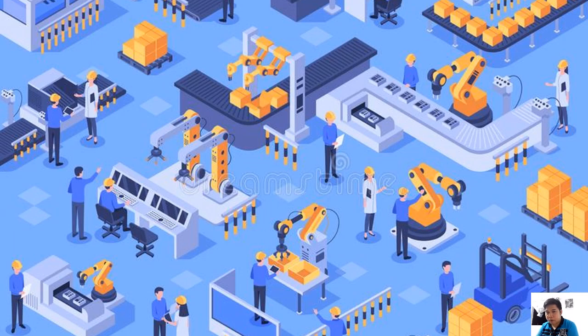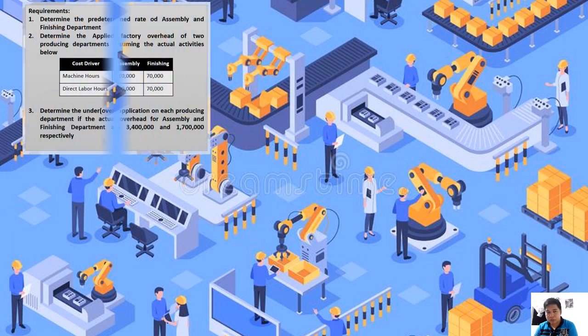Okay, so to answer the requirement number 2 and number 3, ito po yun. So number 2, the question is to determine the applied factory overhead of two producing departments assuming the actual activities below. So ang assembly daw nakapag-incur ng machine hours totaling to 110,000 machine hours, and sa finishing meron tayong 70,000 machine hours. For the assembly, under direct labor hours, nakapagtala sila ng 130,000 direct labor hours. For finishing naman, 70,000 direct labor hours. So the requirement is to determine the applied factory overhead.